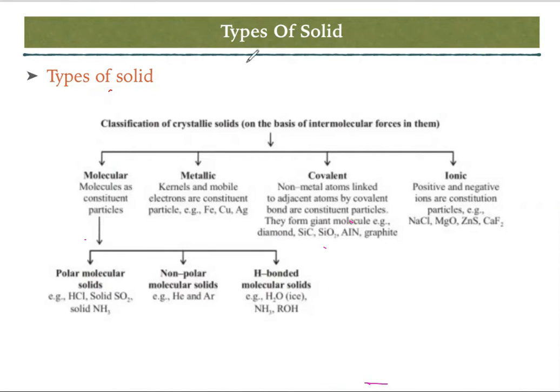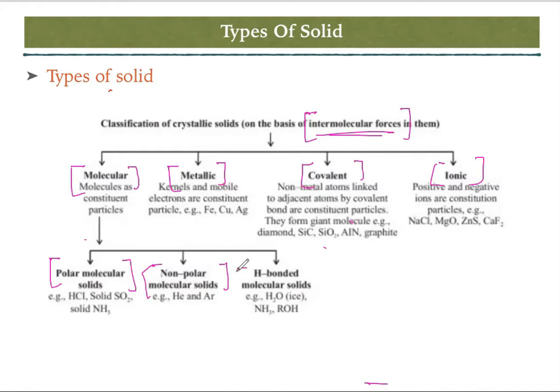Next, we'll discuss types of solids and classification of solids. The classification of solids is based upon the intermolecular force of attraction. So in this type, we are talking about the force of attraction. Those are classified into molecular solid, metallic solid, covalent solid, and ionic solid. In the molecular solid, we'll discuss polar molecular solid, non-polar molecular solid, and hydrogen bonding.